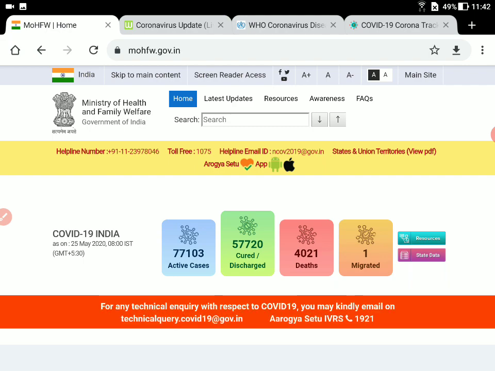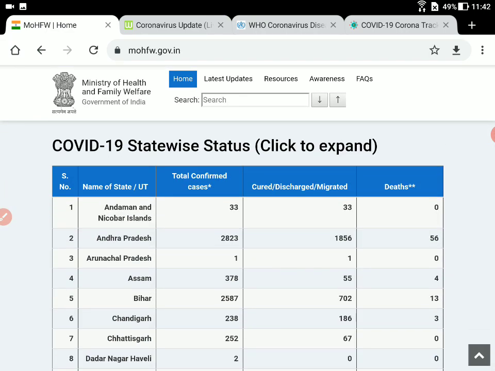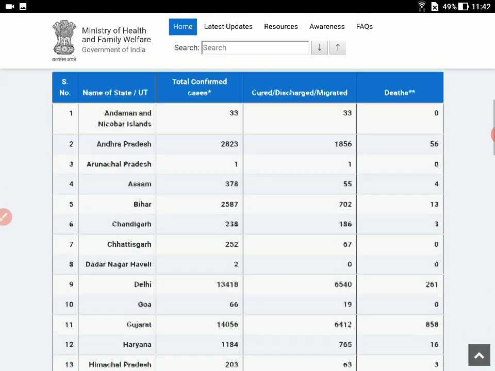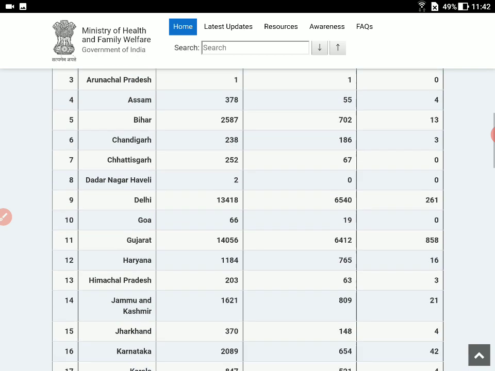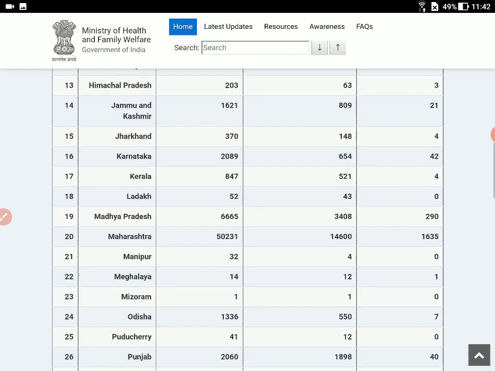This website, which belongs to the government, also gives information about state-wise data. As this is an international conference, I am also going to refer to two other countries, that's US and China. But since this website belongs to India, it deals only with the details of the Indian states. So if you look here, Maharashtra is having the maximum number of